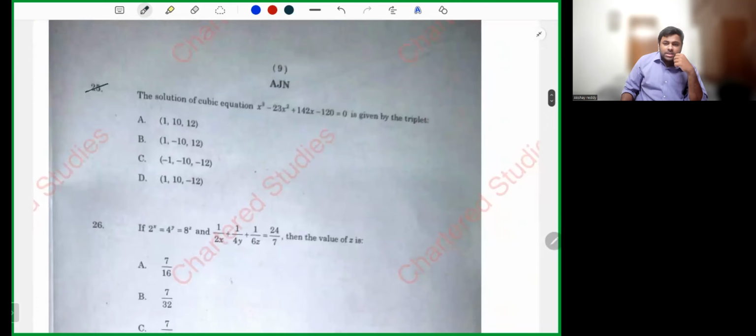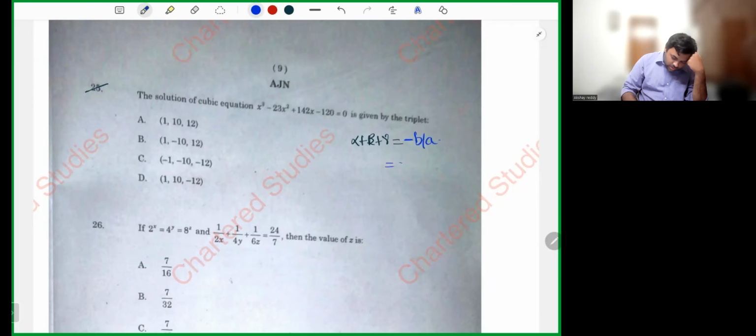Next, question number 25. A cubic equation is given. I hope two questions are given on the cubic equation, my dear friends. I don't know why he gave two questions. Might be to encourage you to answer this. Now, in a cubic equation, what is the sum of roots? Obviously, sir, the sum of roots is minus b by a. So minus of minus 23 divided by 1, which is 23.